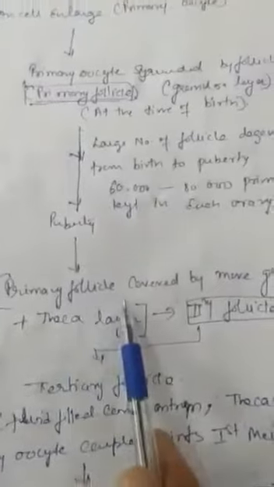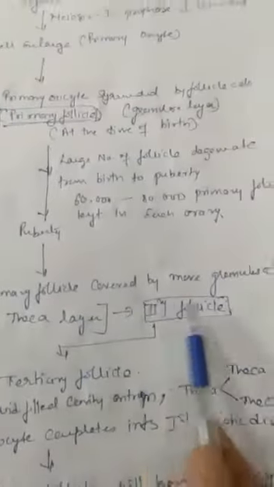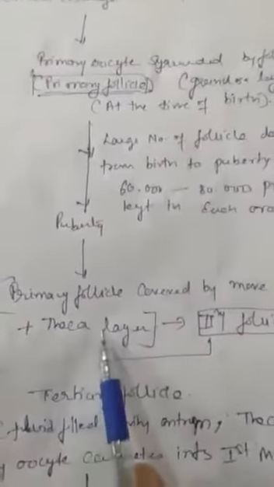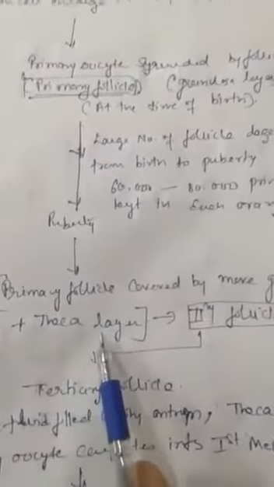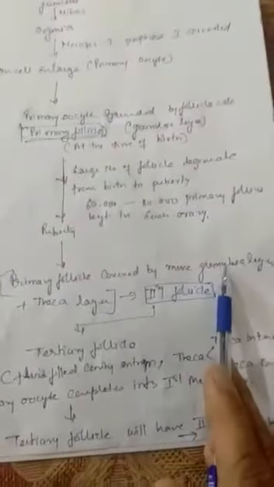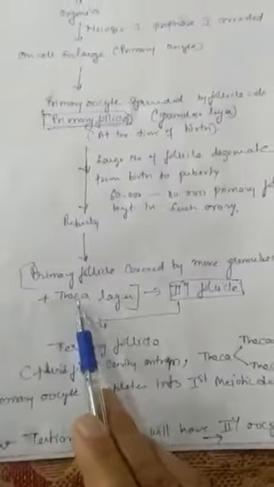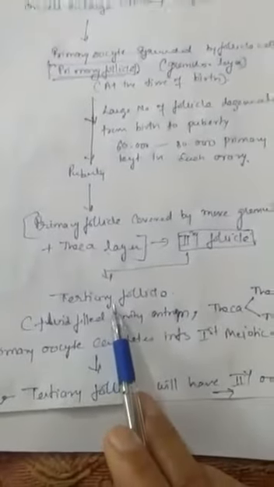Now what happens at the time of puberty? The primary follicles will be further covered by one more granulosa layer, and they will again be covered by one more layer, that is called the theca layer. These are shown in the diagram I am showing you later on. First I am completing this chart. So the primary follicle will be covered by one more granulosa layer and theca layer, and now this complete structure is called a secondary follicle. Now this secondary follicle will convert into a tertiary follicle.